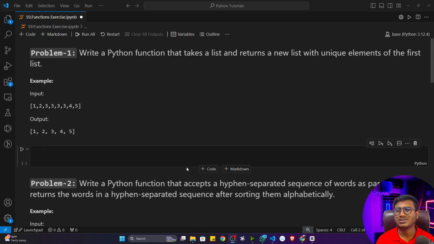The solutions to all the problem statements are available over the internet. If you just search, you will get them. But I won't suggest looking at the solution first. First of all, try by yourself. If you're not able to do it, then try to see the solution. Okay, so that's how you can practice.